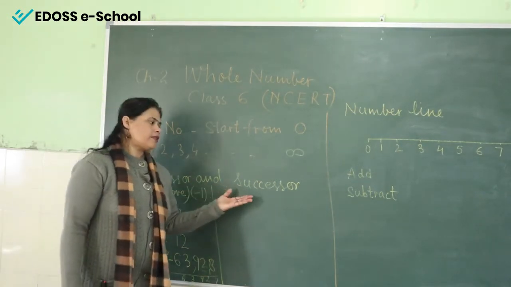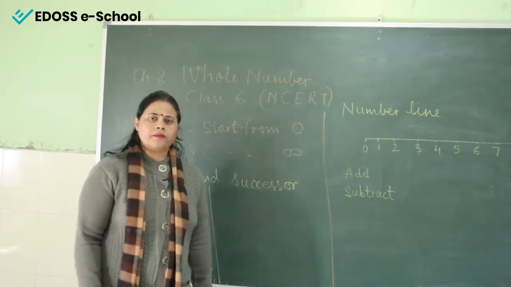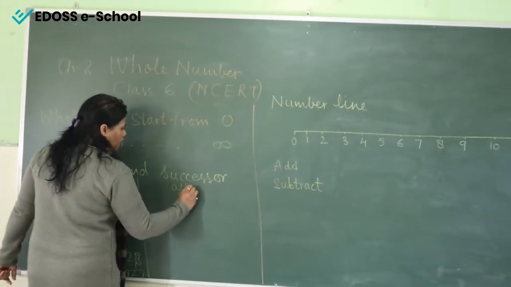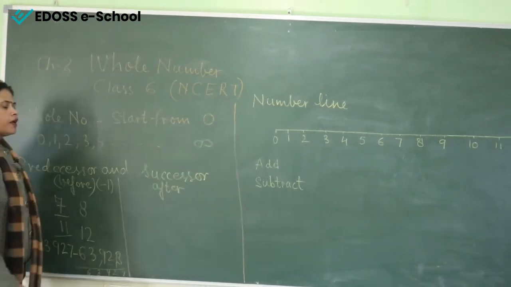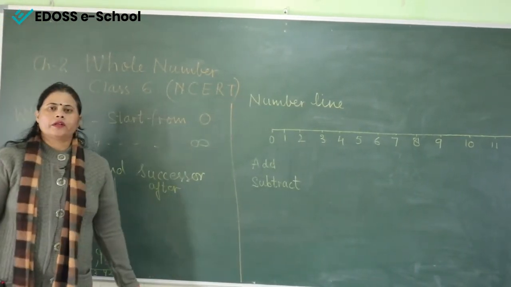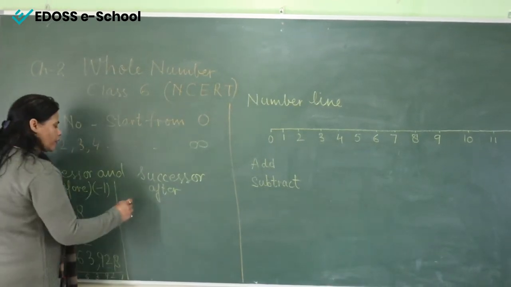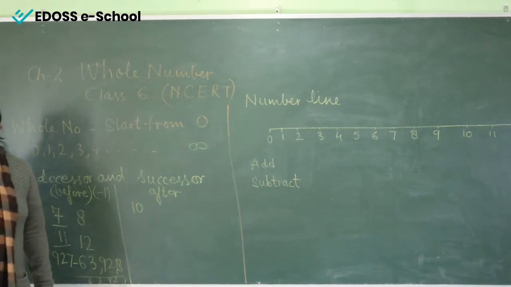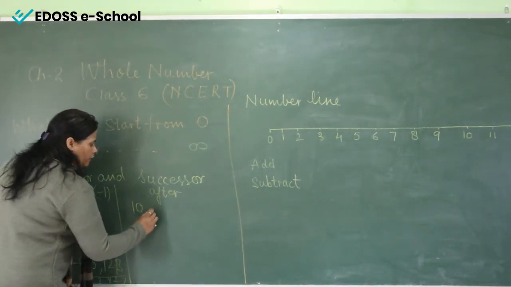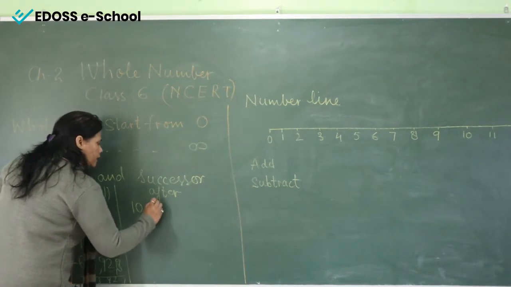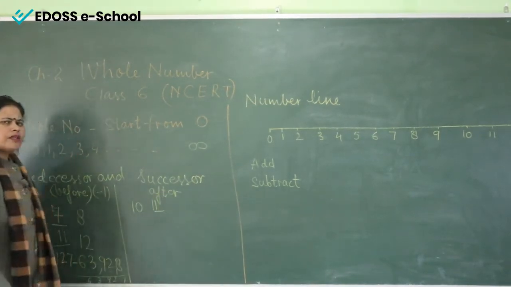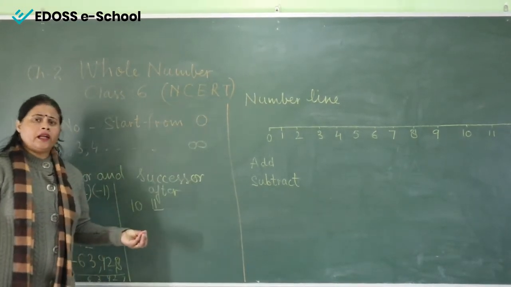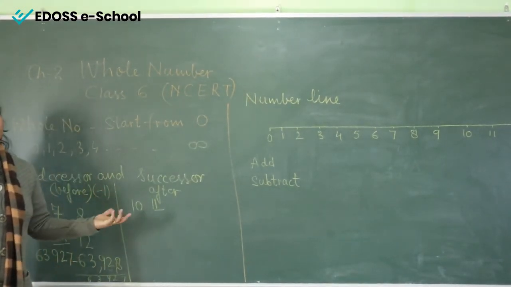Now come to the next, successor. Successor means success. It means you will go to the next, or you can say after. In the previous classes you have learned the word after, meaning uske baad kya aata hai. So if I give you the number 10 and ask what comes after 10, तो 10 के बाद क्या आता है? That is 11. This one is a smaller number, that we can easily write down and easily tell कि what comes after 10. तो 10 के बाद 11.